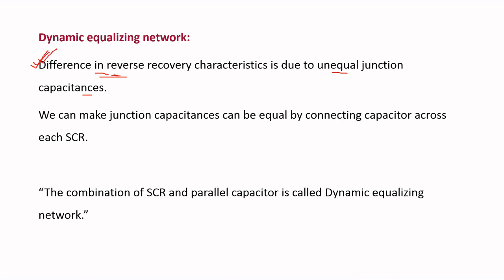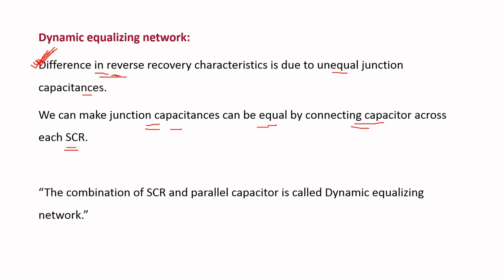That is, by connecting a capacitor across each of the SCRs connected in series, we make the junction capacitances equal, and thereby nullify the difference in reverse recovery characteristics.